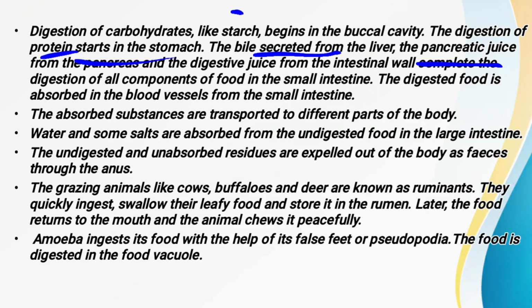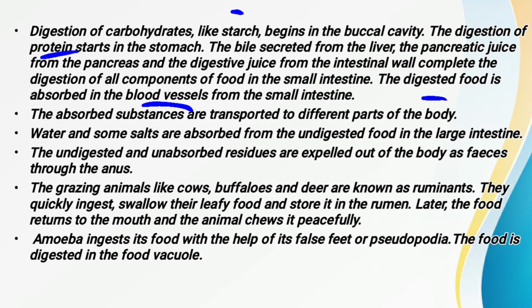Pancreatic juice is secreted by the pancreas, etc. And afterwards, when the digestion takes place in the small intestine, the food is absorbed by the blood vessels. This also we have read, that in the small intestine the blood vessels are there, and in those blood vessels the food is absorbed. Now in that, some finger-like projections are also there.